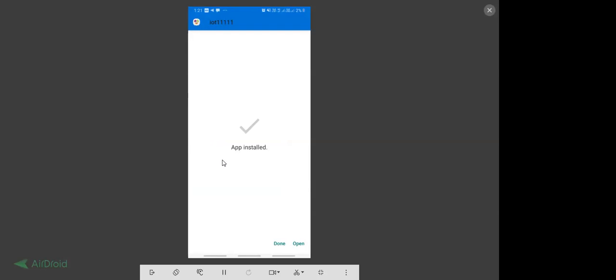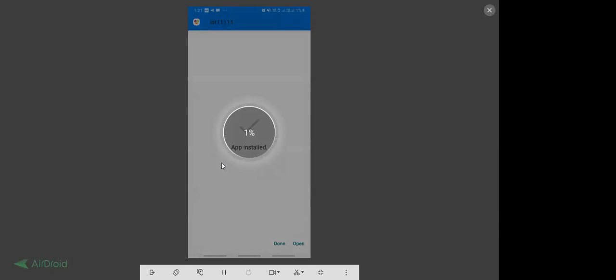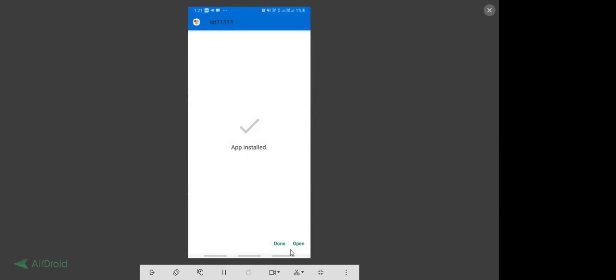So my app got installed over here. Now charge my mobile phone simultaneously. Okay. So that app is installed.